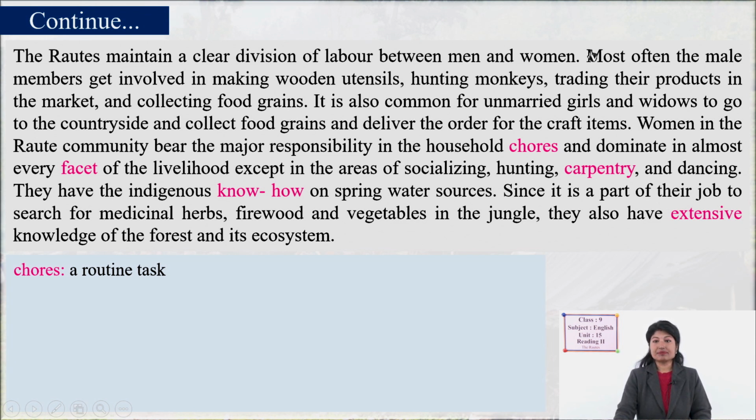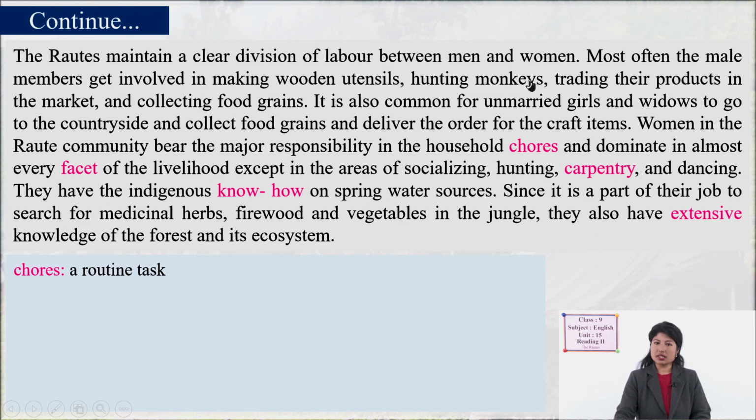Male members earn, although they do not exactly earn money, because money doesn't have any value in this tribe. They exchange things. As we have seen, they carve wooden utensils, and they bring those to the market and exchange them for the required things like grains and clothes. For their living, they exchange and take what they need.